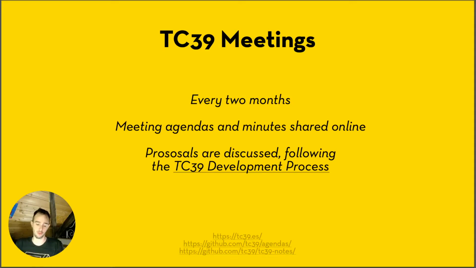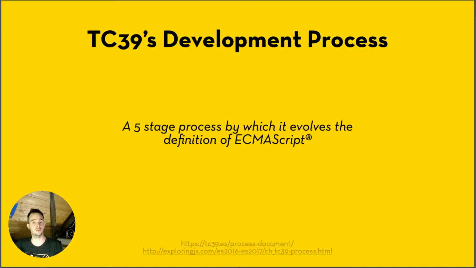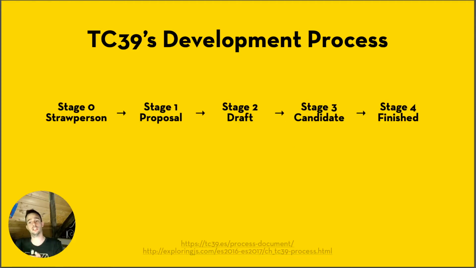And then to advance a proposal, they use the TC39 development process, which is a 5-stage process. So that's the thing that they put in place since after 2015. And it looks like this. It goes from stage 0 to stage 4. Stage 0 is the strawperson stage, and then we have 4 maturity stages. You can clearly tell that they're programmers here because they start numbering at 0 and they end up at 4. But stage 4, that's the 5th stage, so it gets kind of complicated. If you have a proposal for JavaScript, well, it has to start at stage 0 and then it has to advance towards stage 4. So let's take a closer look at all of these stages.